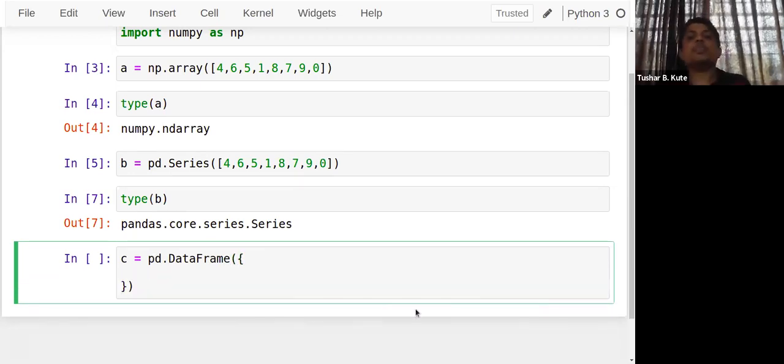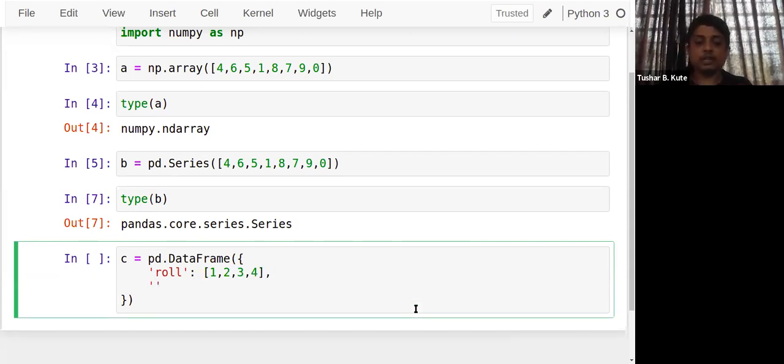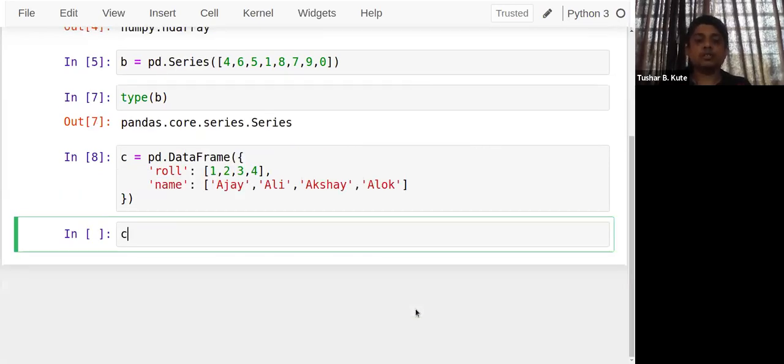Internally I can assign one column at a time. Let's say, for example, the first column is roll. I'm passing a dictionary to it, roll colon, and there I'll apply some roll numbers. Four roll numbers I have given. Okay, and then I'll apply the name. See, as I told, heterogeneous elements, so two different lists I am passing. See this.